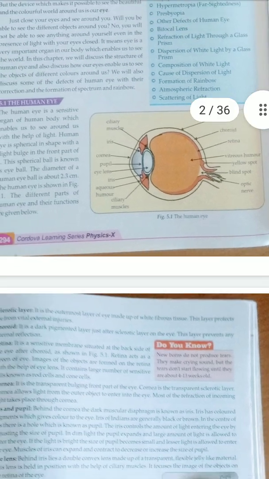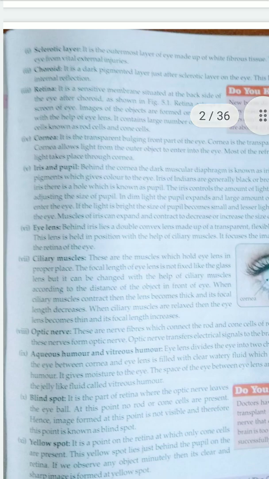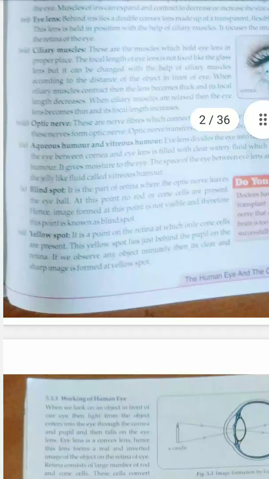The front portion of the eye is called the cornea, and within that you can see the ciliary muscles, iris, pupil, eye lens, then aqueous humour, ciliary muscles, the sclerotic layer, then choroid, retina, vitreous humour, yellow spot, blind spot and optic nerve. These are the parts of a human eye.